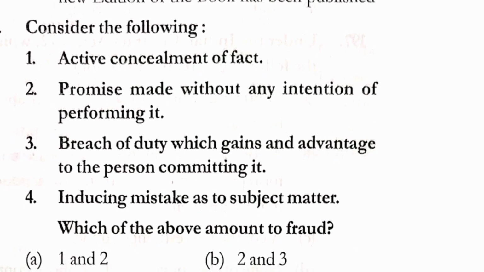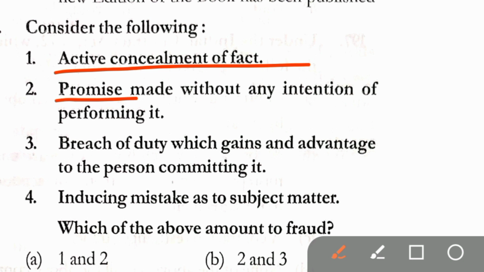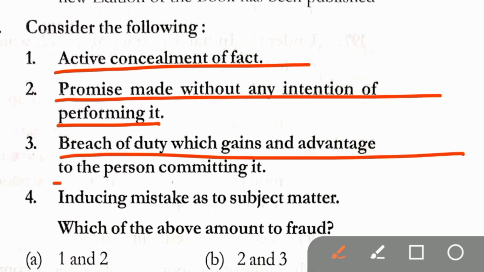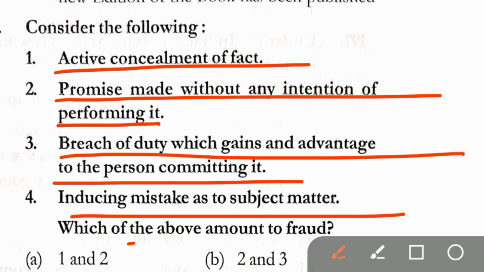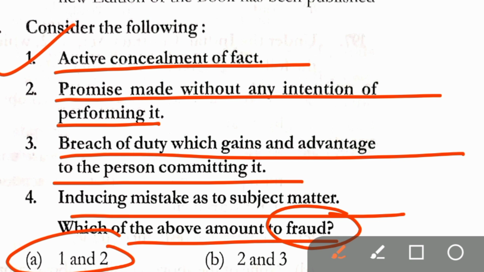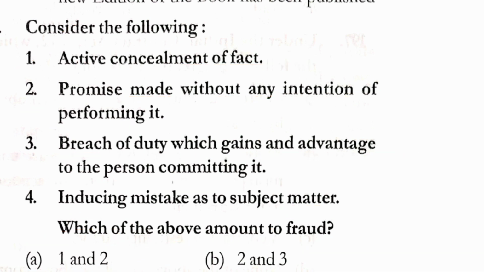Question number 191. Consider the following. First, active concealment of fact. Second, promise made without any intention of performing it. Third, breach of duty which gains an advantage to the person committing it. Fourth, inducing mistake as to subject matter. Which one of the above amount to fraud? Here correct answer is option A, that is first and second. Active concealment of fact and promise made without any intention of performing it.